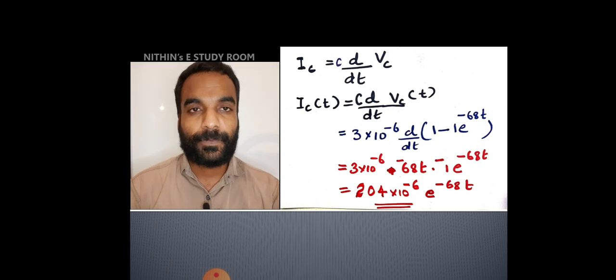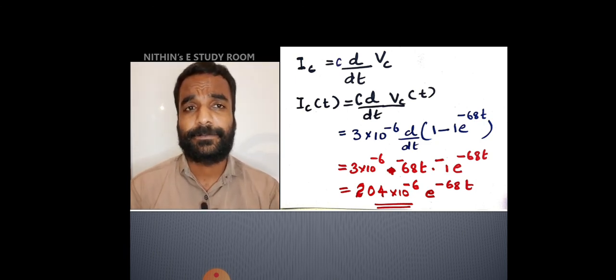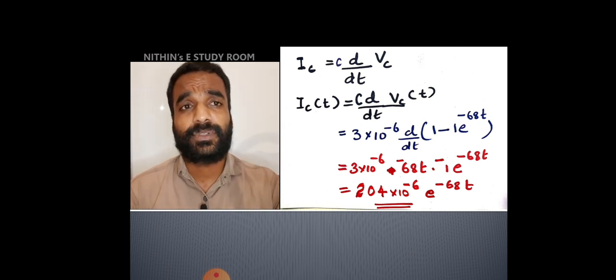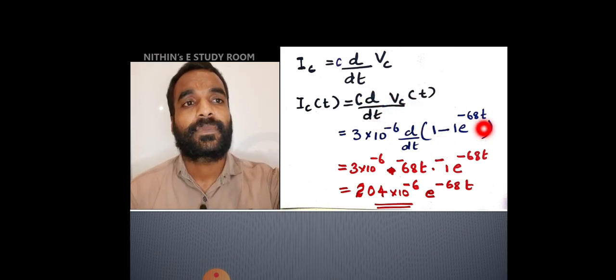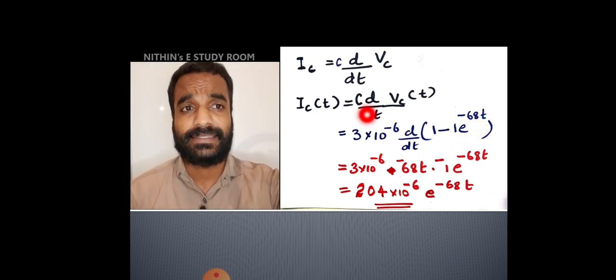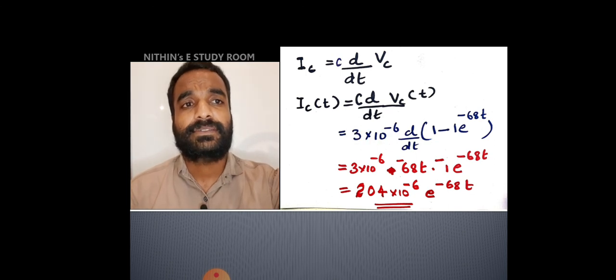IC is equal to the capacitor current equation, that is C dVc by dt. We already obtained Vc, substitute in the equation C d by dt of Vc of t. Vc of t is nothing but 1 minus 1 into e raised to minus 68t, and C is 3 into 10 raised to minus 6. Please do the differential. D by dt of 1 is 0.